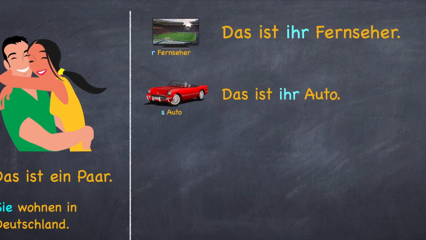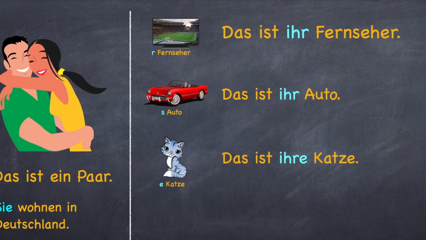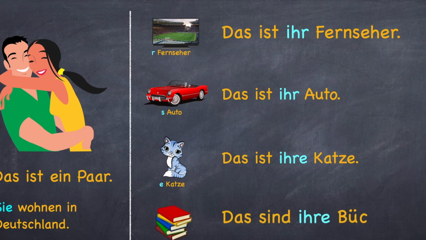Das ist ihr Auto. Das ist ihre Katze. Das sind ihre Bücher. So once again, when the article is der or das, you would say ihr, and when the article is die in feminine or in plural, you would say ihre.